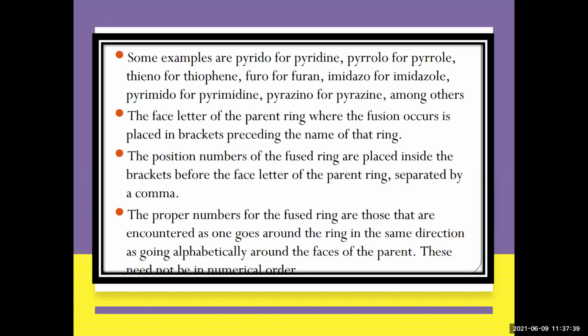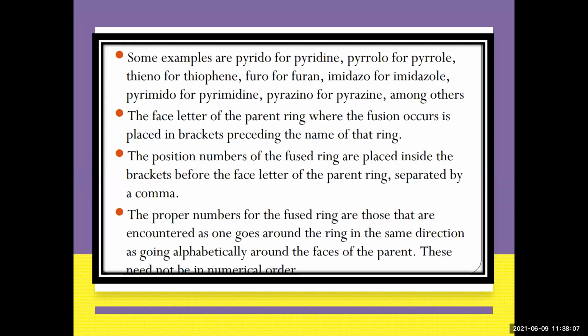How to name them for the parent. The face letter of the parent ring with the fusion is always placed in the bracket. The position number of the fused ring is always placed inside the bracket, preceding the face letter of the parent, separated by a comma.